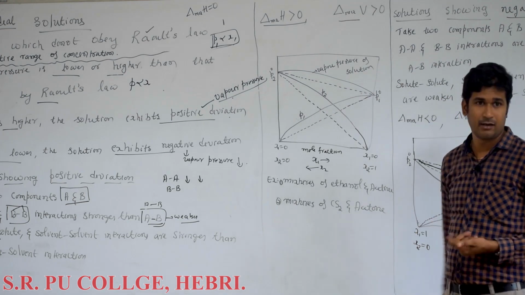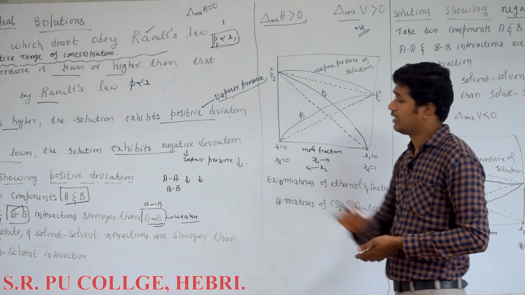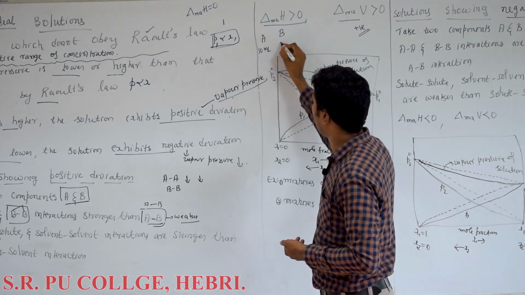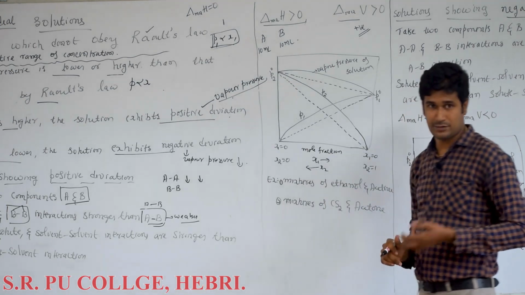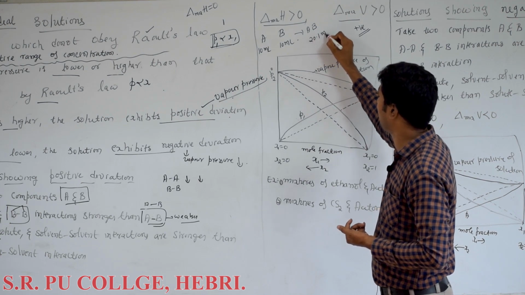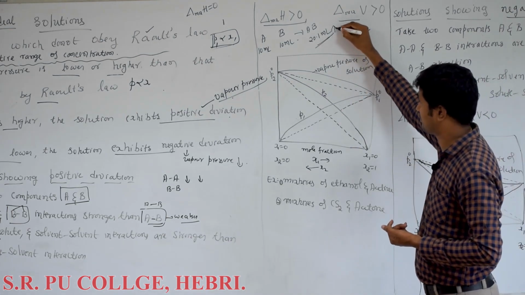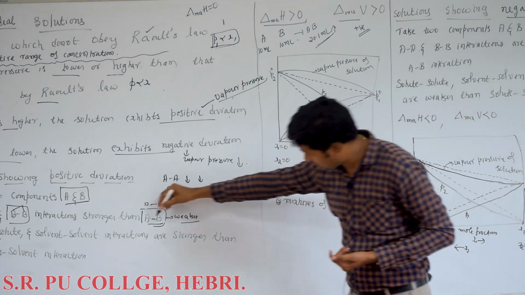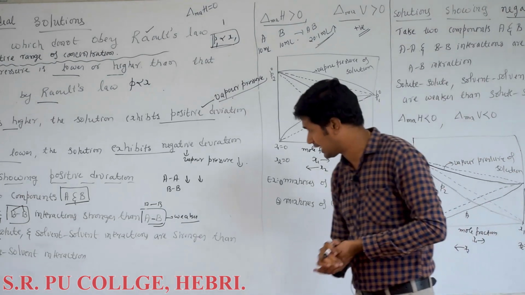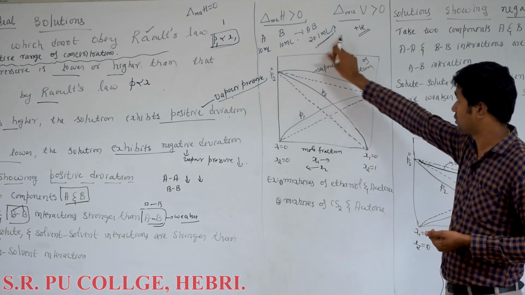What about volume of mixing? Volume of mixing is also greater than 0, or positive. I'll give you an example. You take two components A and B, 10 ml of A and 10 ml of B. When you mix these two components, you will get a solution AB in which the volume may be equal to 20.1 milliliter. Here the total volumes are not equal; the volume slightly increases. Why does it increase? Because of the weaker interactions between A and B. As molecular distance increases because of weaker interactions, the volume slightly increases. So this is known as positive deviation. The difference is positive here.